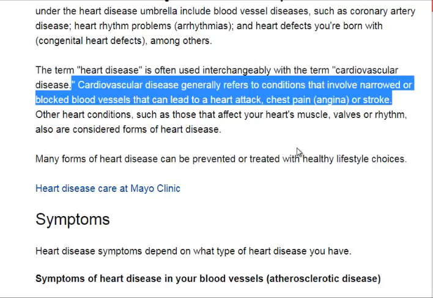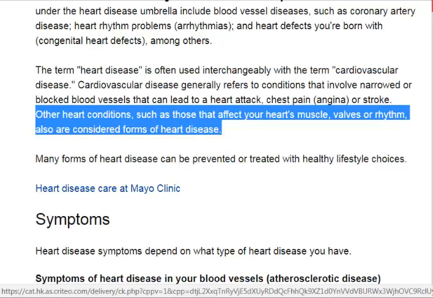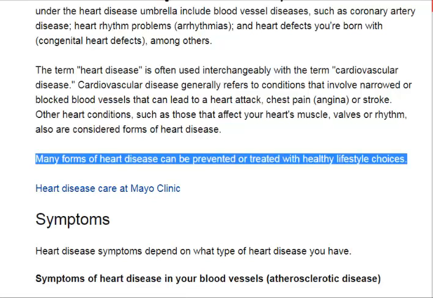Cardiovascular disease generally refers to conditions that involve narrowed or blocked blood vessels that can lead to a heart attack, chest pain (angina), or stroke. Other heart conditions, such as those that affect your heart's muscle, valves, or rhythm, also are considered forms of heart disease. Many forms of heart disease can be prevented or treated with healthy lifestyle choices.